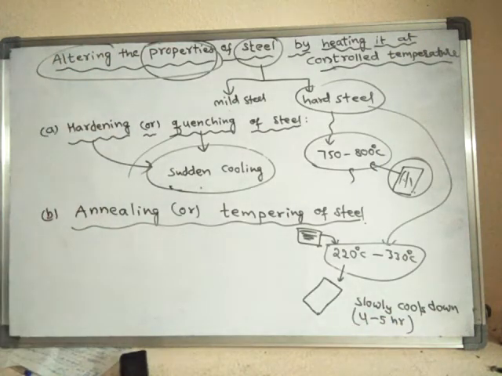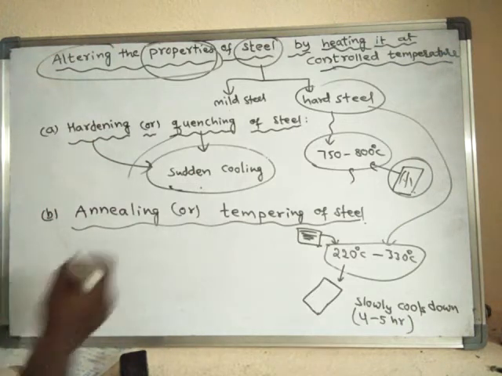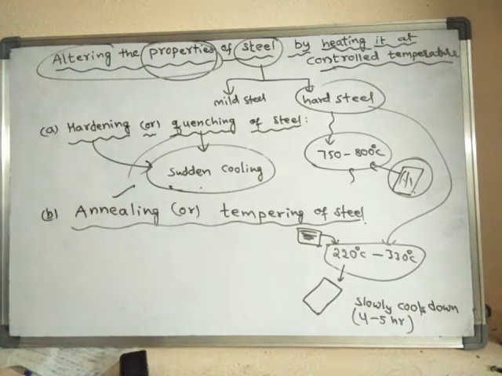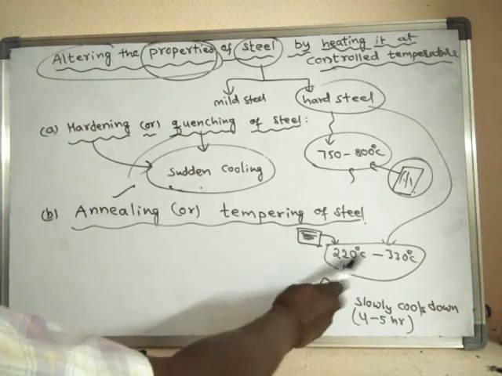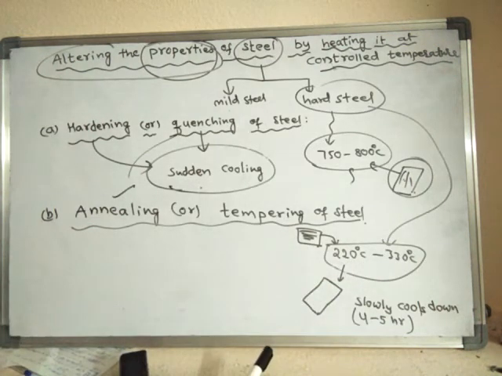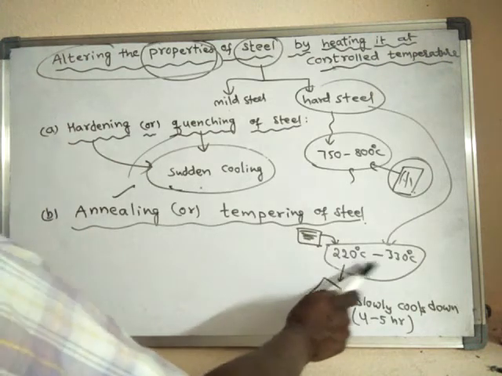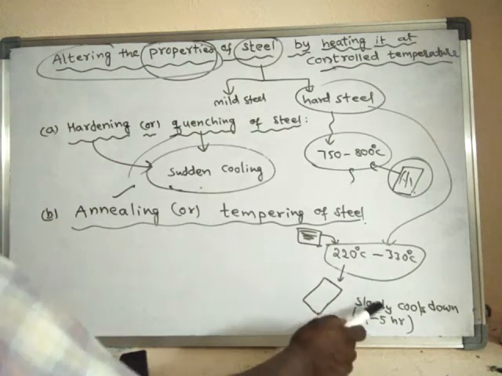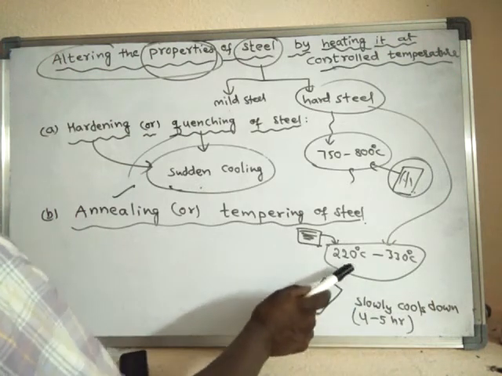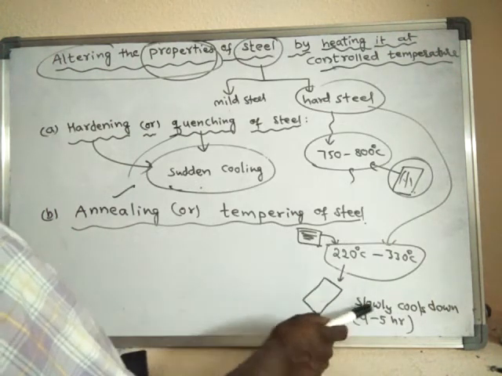So in the annealing process, the hard steel is heated to a temperature of around 220 to 330 degrees centigrade, and then afterwards you have to cool it slowly.